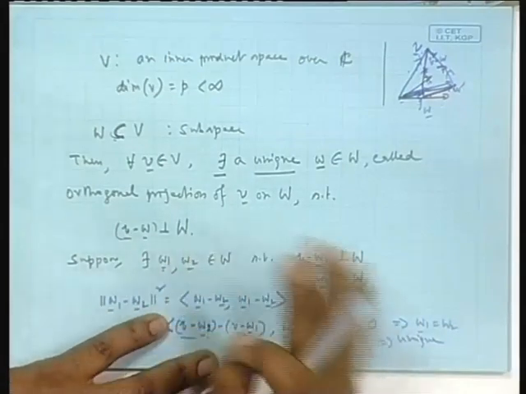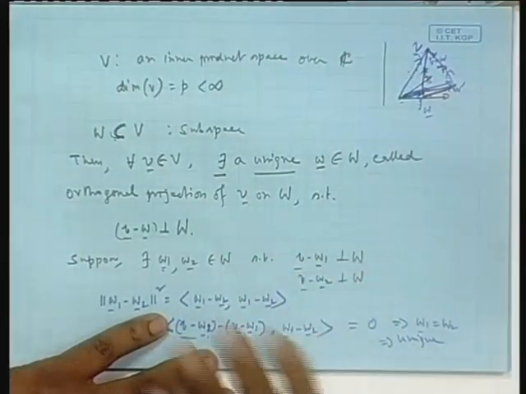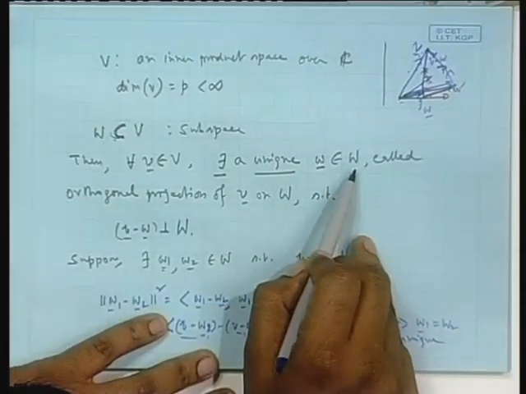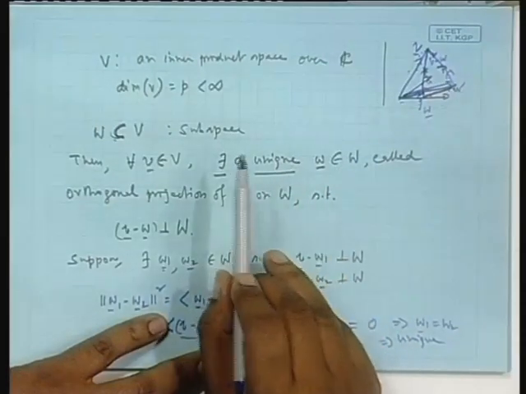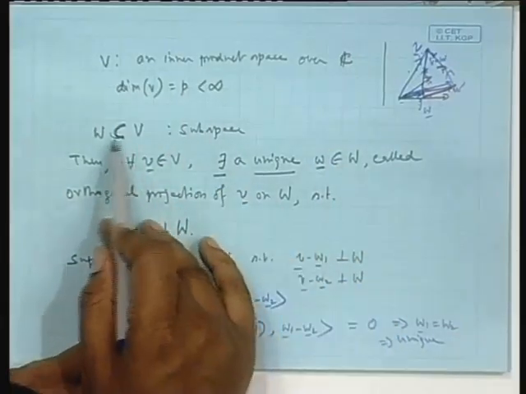See, I did not do all those things for fun. I did Gram-Schmidt with something in mind. So there exists an orthogonal basis of W. Call those basis vectors alpha 1, alpha 2, up to alpha m, where m is less than p in this case, because I am taking a proper subspace.